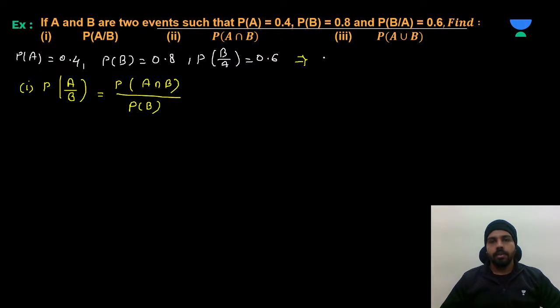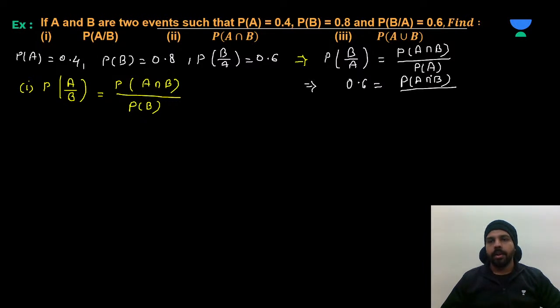As we know, the probability of B given A is equal to the probability of A intersection B upon the probability of A. This is already given as 0.6, and this we have to take out. The probability of event A is given as 0.4.